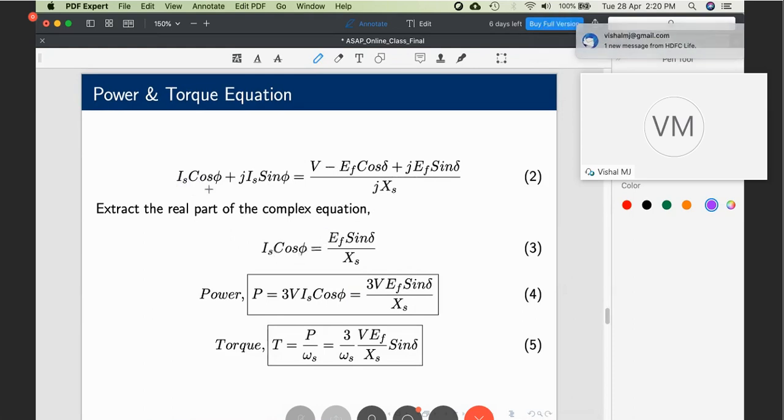You will find that if you extract the real part of this equation, j and j get cancelled. You will get Is cos phi equal to EF sin delta by Xs. And what is power? 3 times V Is cos phi. So 3V into EF sin delta by Xs. This is the very familiar equation you would have derived in your machines course. Power divided by omega will give you the torque, and hence torque is given by this equation.